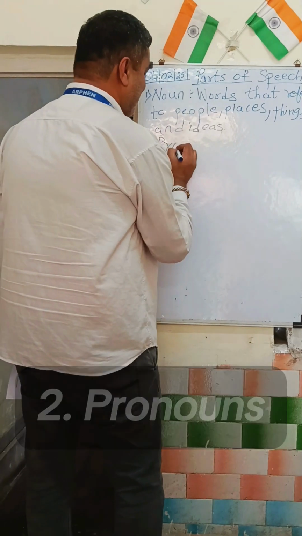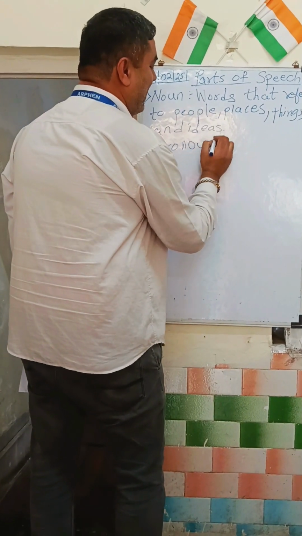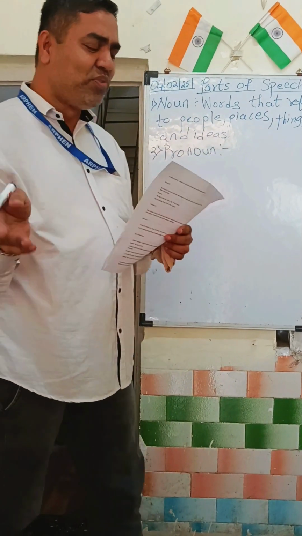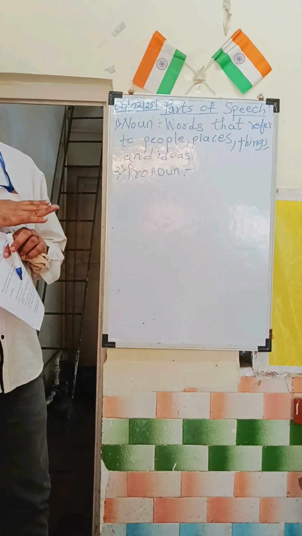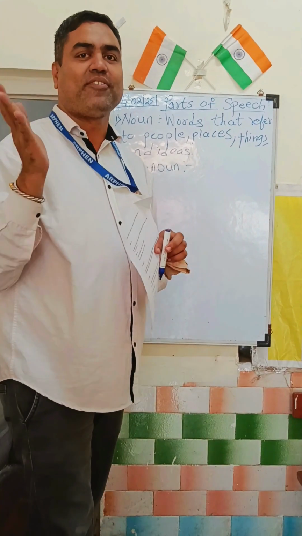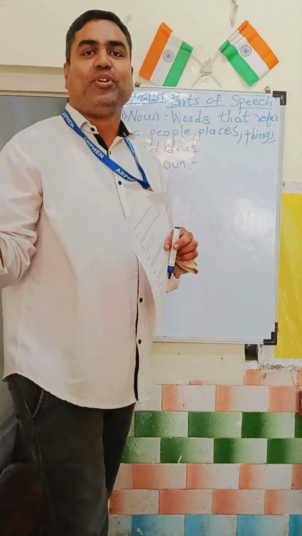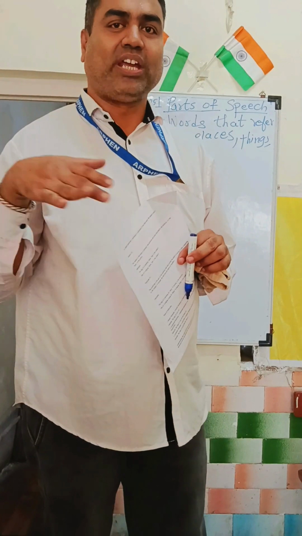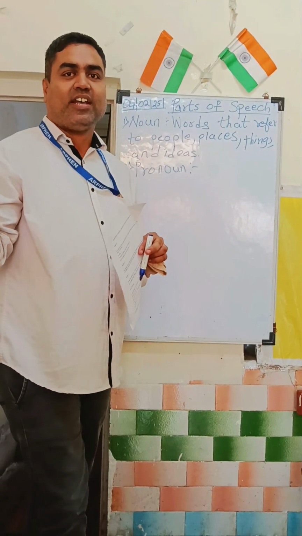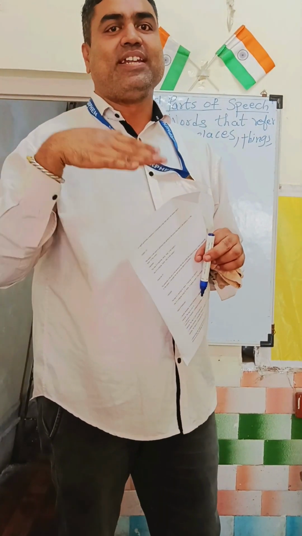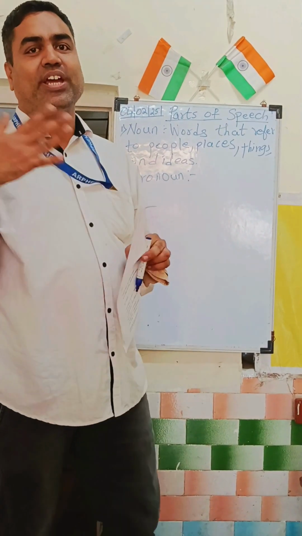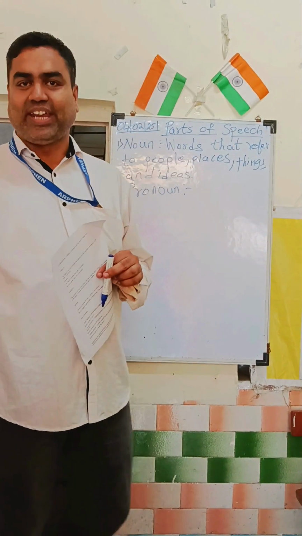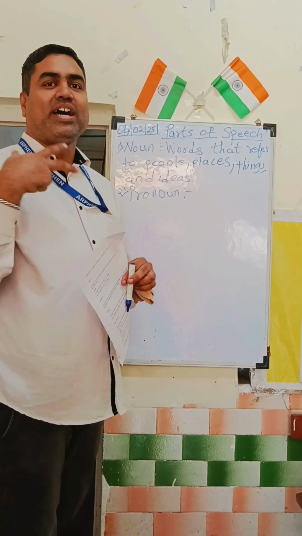So what exactly is a pronoun? A pronoun is a word that replaces a noun in a sentence. Whatever replaces a noun, as we discussed before, is known as a pronoun. If you're talking about a particular person, like Ramesh is playing cricket, in the next sentence we will not repeat the same name. We can say he also likes going out in free time or watching cricket. So it is referred to as he.